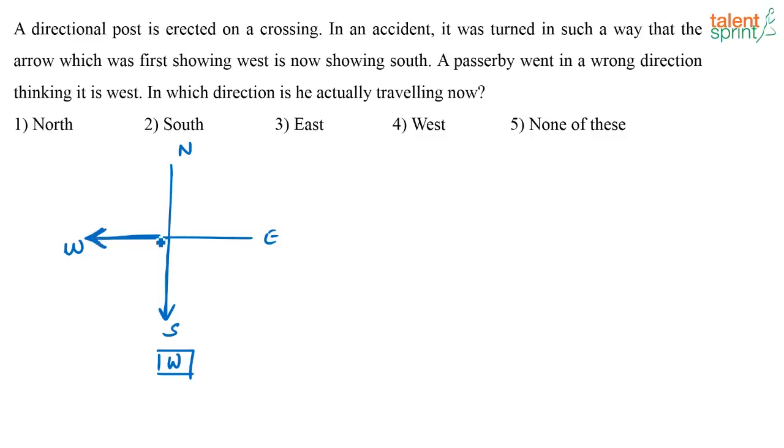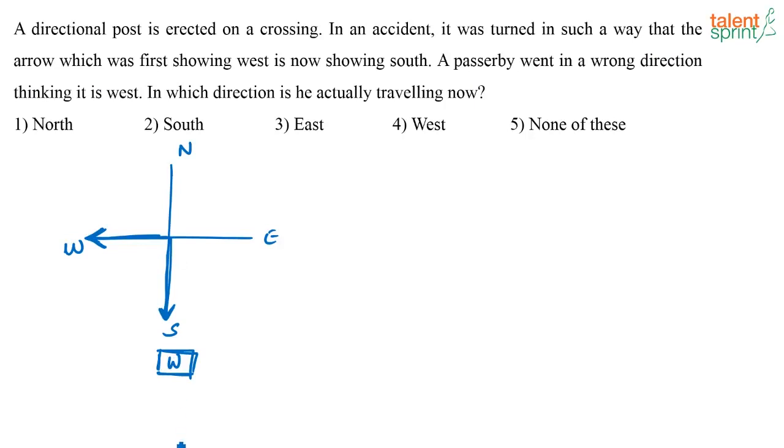Now when the accident happened, this arrow has turned in such a way that it is actually showing the south now, but it is saying this is the west direction. So what is happening now? What is this man doing? The man is going in a particular direction thinking it is west.